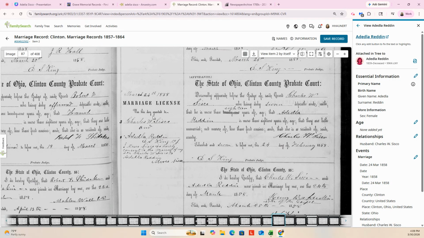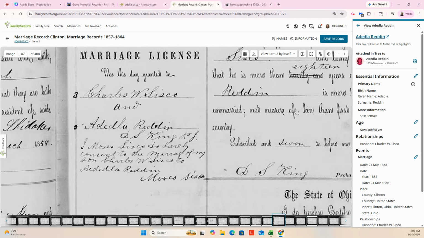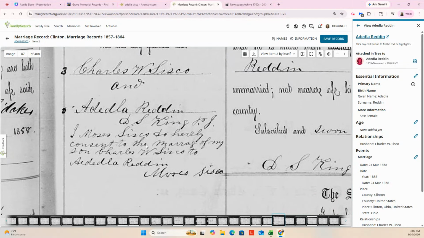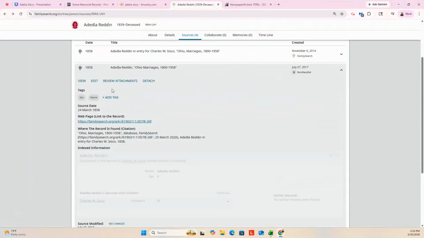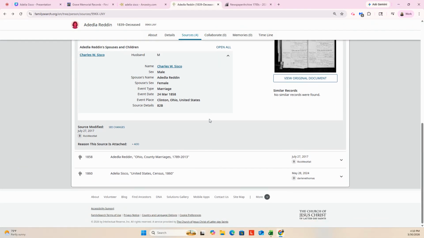And let's see what this says. So Charles W. Sisco and Adelia Redden, justice of the peace. I, Moses Sisco, zoom in here. I, Moses Sisco, do hereby consent to the marriage of my son, Charles W. Sisco, to Adelia Redden. All right, so we've got a dad here. So I'm going to put Moses Sisco. Okay. All right, so with FamilySearch, it looks like that is all the info that I've got. That 1860 census that we looked at on Ancestry, and then the marriage.